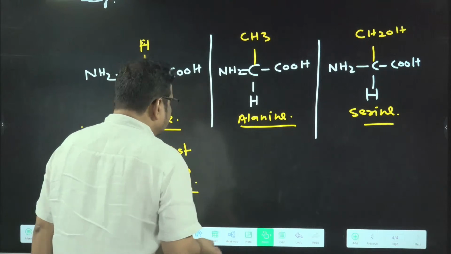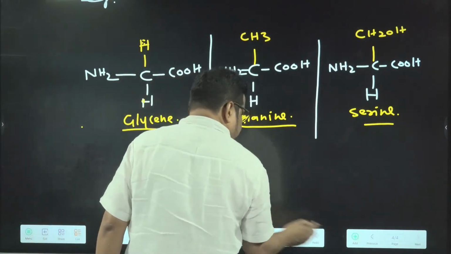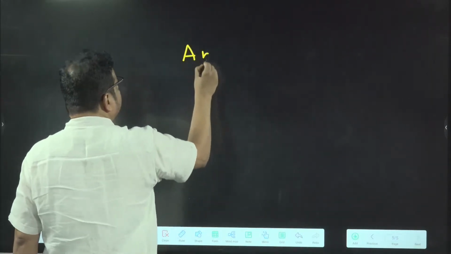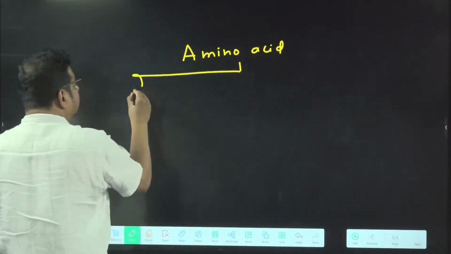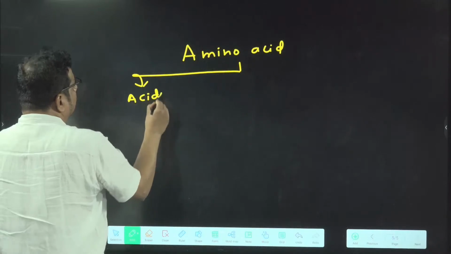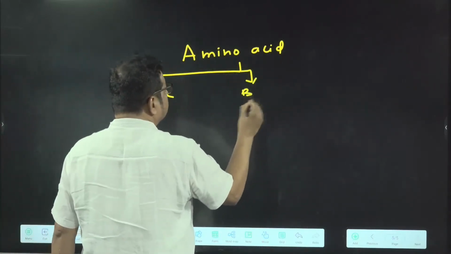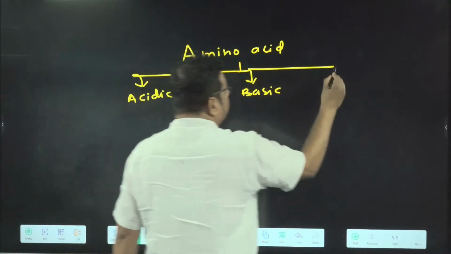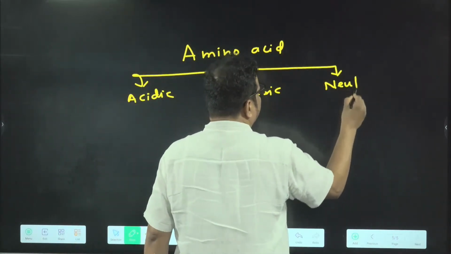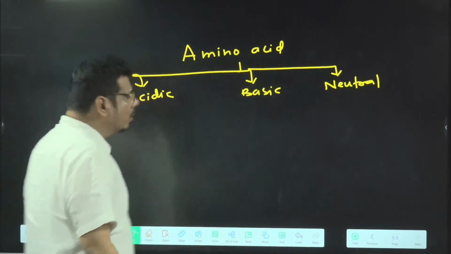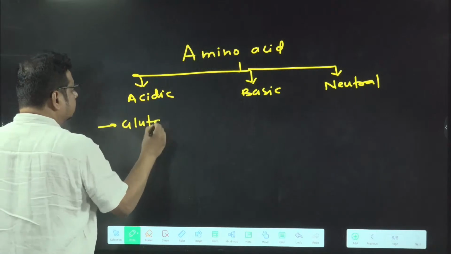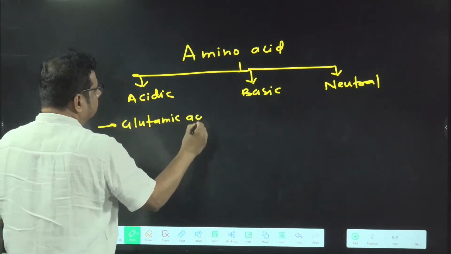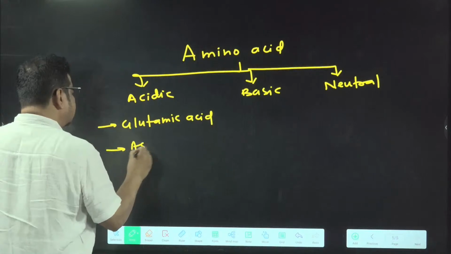So look here. I am classifying the amino acids into 3 categories. One I am writing acidic amino acid. Another basic amino acid. Another neutral amino acid. If you talk about acidic amino acids, what are the examples? Glutamic acid, aspartic acid.